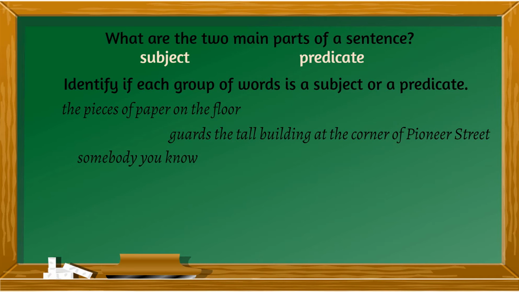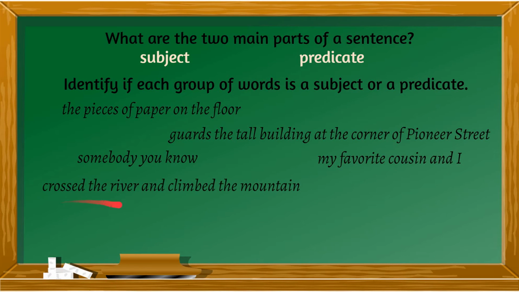Next one, somebody you know. Okay, somebody, it's a pronoun. So it's a subject. My favorite cousin and I. Okay, so you have nouns and a pronoun. So that's a subject. Cross the river and climb the mountain. So for example, we cross the river and climb the mountain. So cross is a verb. Climb is also a verb. So that's a predicate.